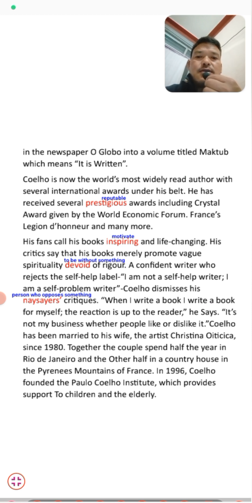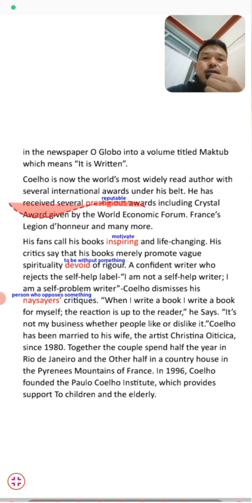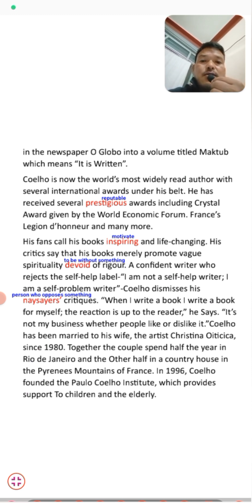He has received several prestigious awards, including the Crystal Award given by the World Economic Forum. Students, he has also received many reputable awards, which include the Crystal Award, given by the World Economic Forum, and the Legion d'Honneur, and many more. There are so many awards that have been given to the author.